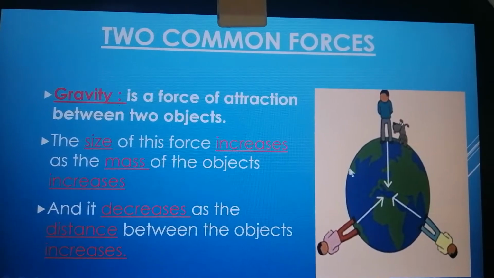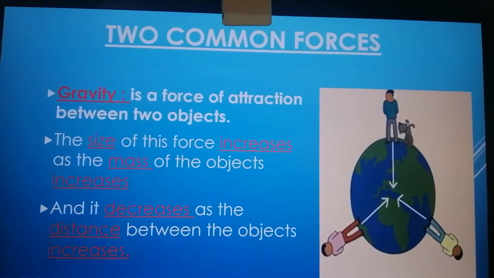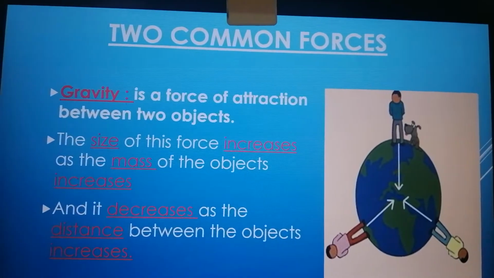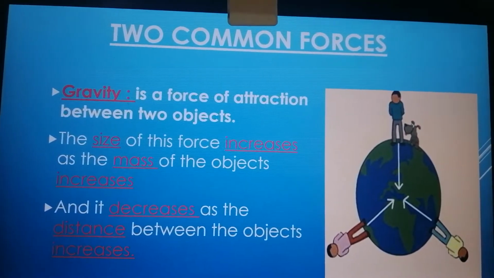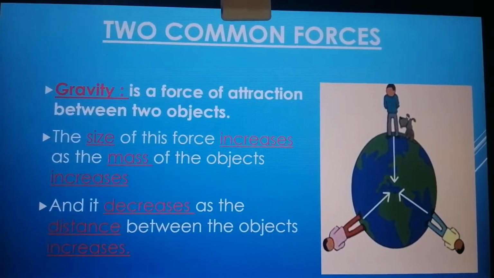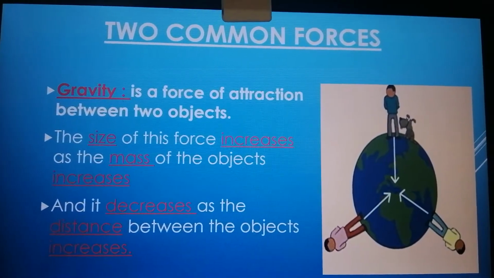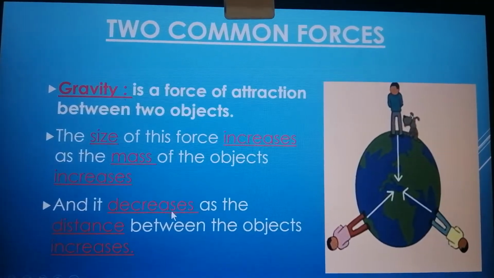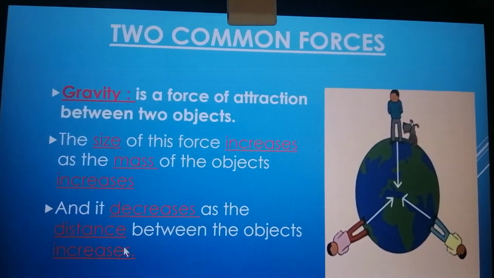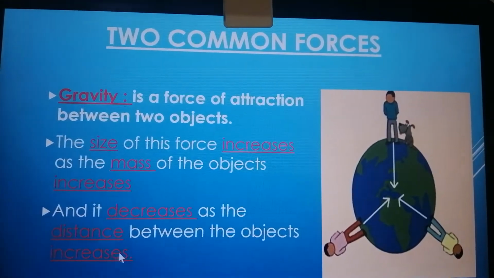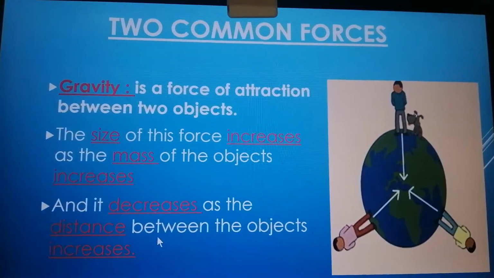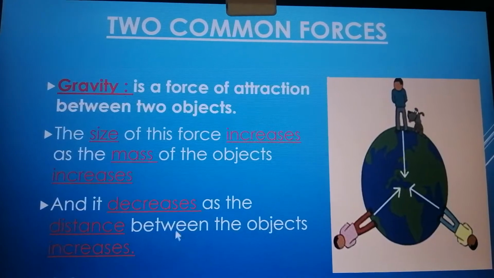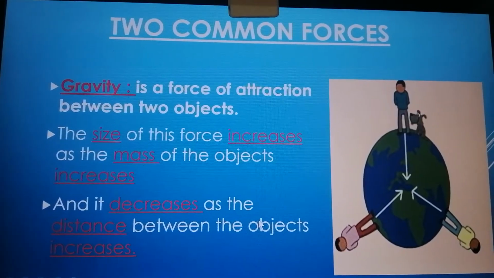This means if I have two big objects like the earth and the sun, for example, there will be a very huge force between them, or gravity between them, because both of them are big. What about the distance? When the distance decreases, the force or the gravity increases. This means when they are close to each other, they have higher gravity between them. But if they are far away from each other, the gravity decreases.